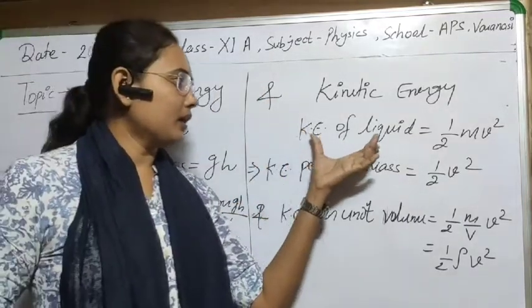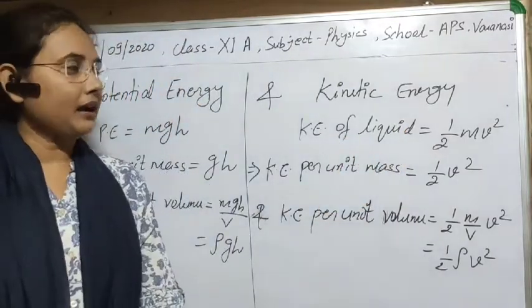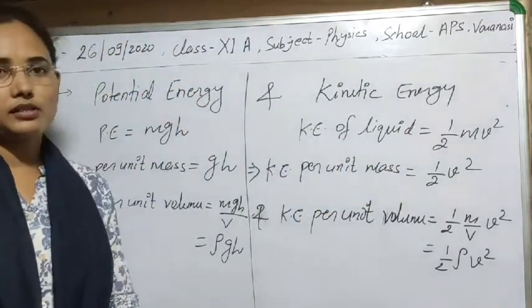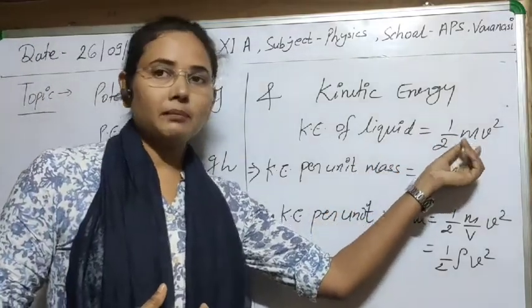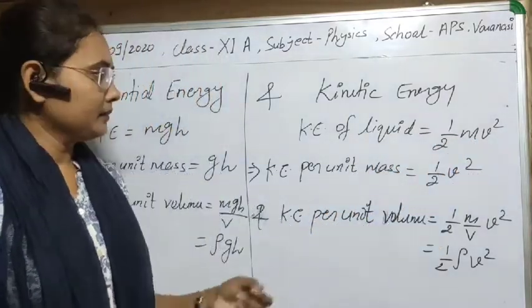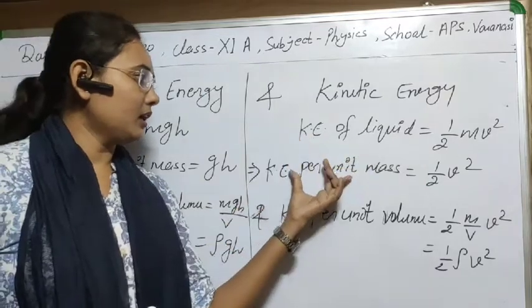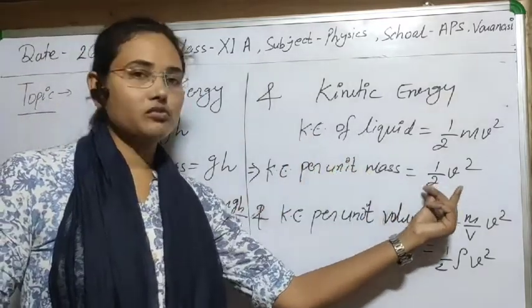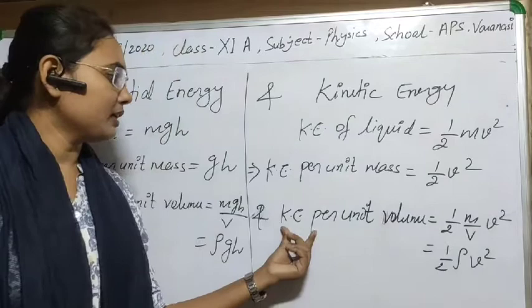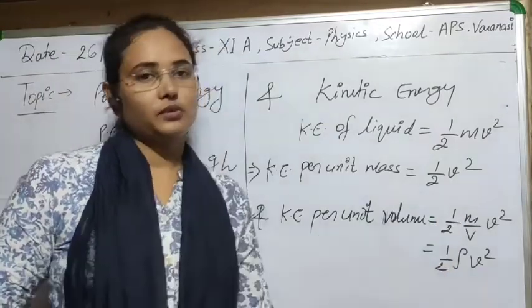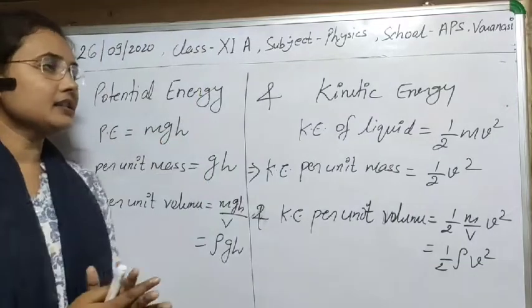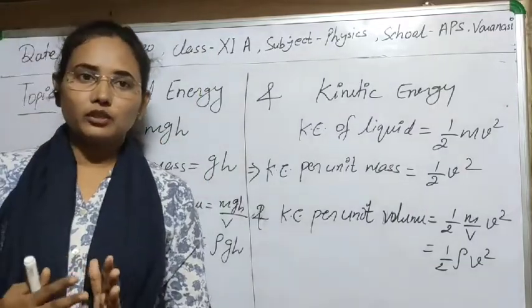And you know that kinetic energy of the liquid will be half m v square, if v is the velocity with which the liquid is moving and m is the mass of the liquid taken. Then kinetic energy per unit mass will be half v square, or you can also calculate kinetic energy per unit volume, that will be half rho v square. So these three energies basically a liquid possesses.